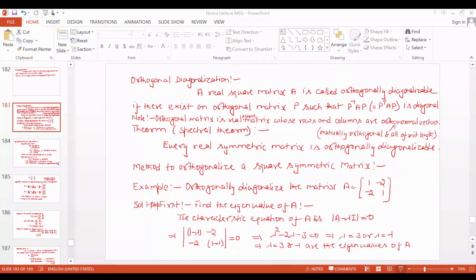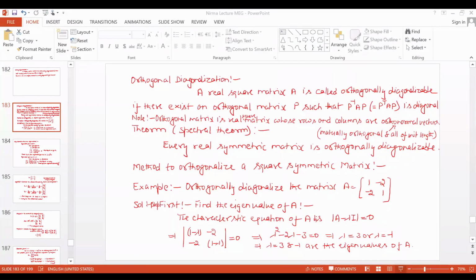We did this earlier. It means their inner product, their dot product, is equal to 0. The column vectors will have a dot product of 0 with each other, so that will be orthogonal. And if their magnitude is 1, it means they are all of unit length, all column vectors or row vectors.